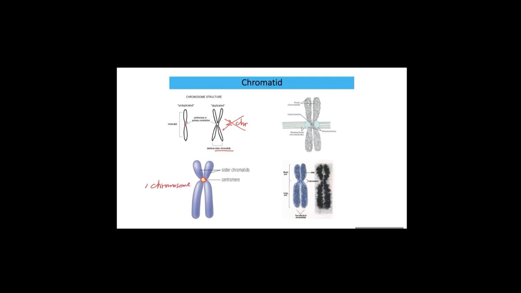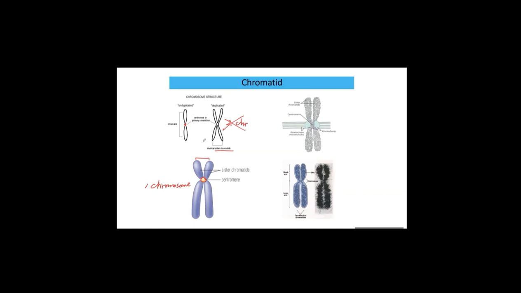The chromosome duplicates, increasing DNA content in order to prepare for mitosis. We call that sister chromatid. Homologous chromosomes are always there regardless of whether cell division occurs or not. Sister chromatid can only be addressed in relation to mitosis.